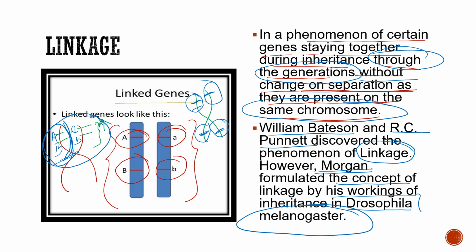On these Drosophila melanogaster, or fruit flies, he worked for years and then proved linkage and recombination. Why he chose Drosophila melanogaster we will read in a separate video. Today we will just focus on linkage, recombination, crossing over and all.